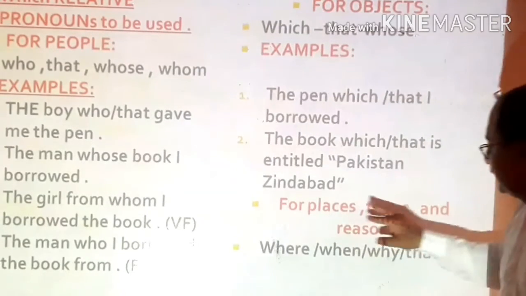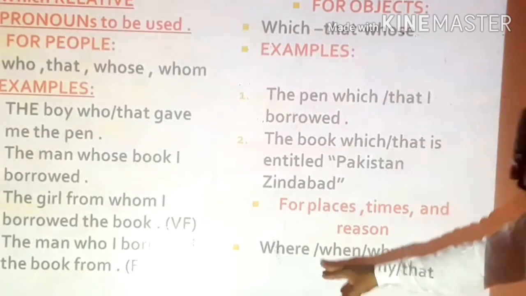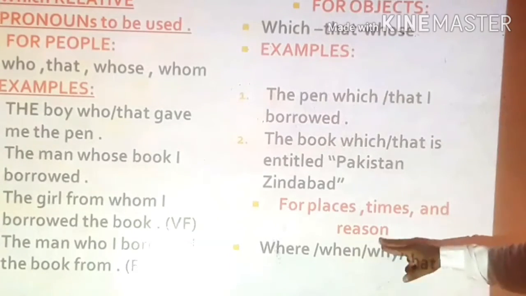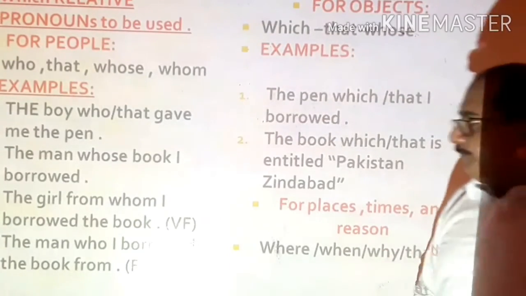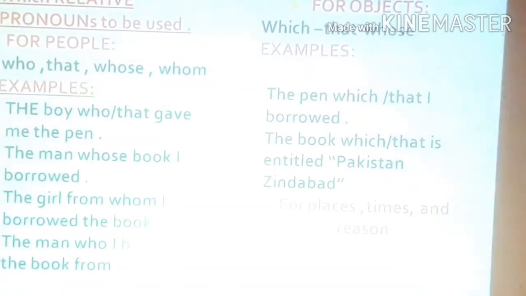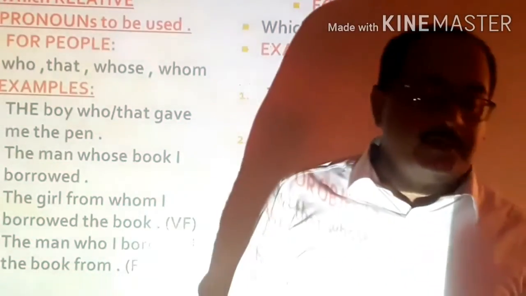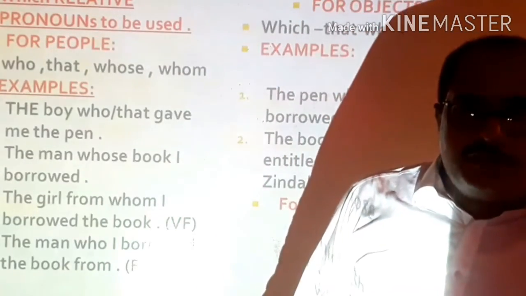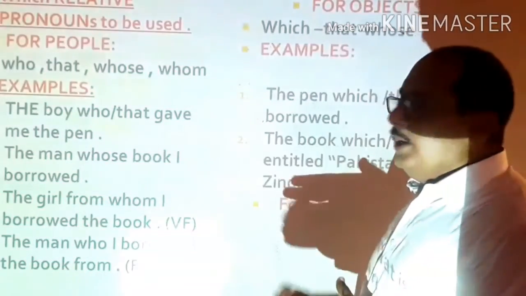Next, for places, times and reasons, these words will be used: where, when, why and that. See the example, which we have already done. So my dear students, in this way we can easily understand how relative pronouns can be used.